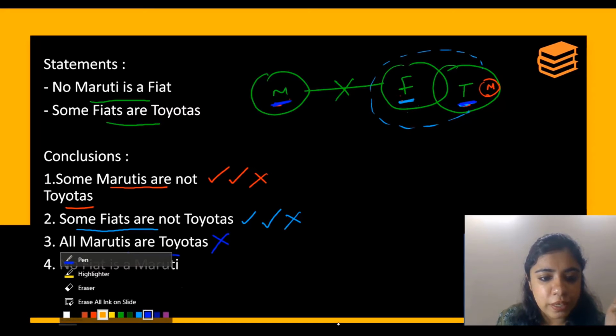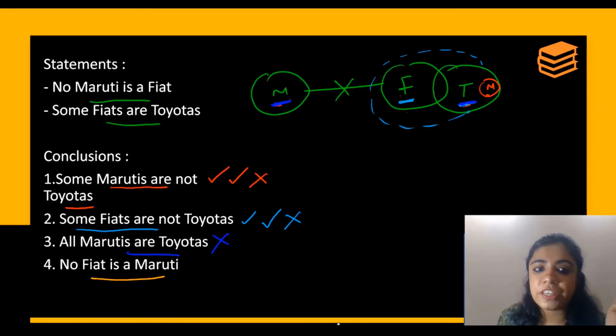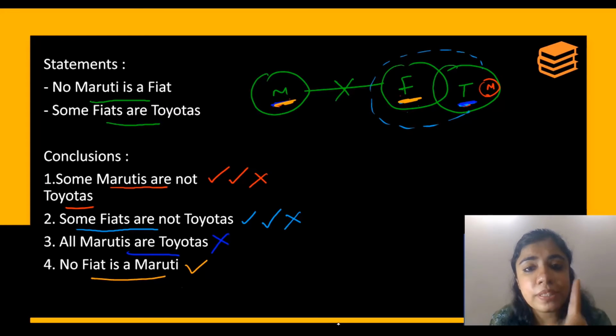And the last one, if you check, no Fiat is a Maruti. No Fiat is a Maruti. Visibly correct. Opposite will be some Fiats are Marutis. Can some Fiats and Marutis intersect?